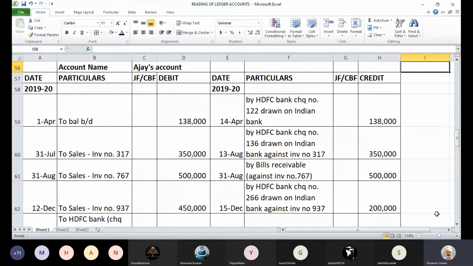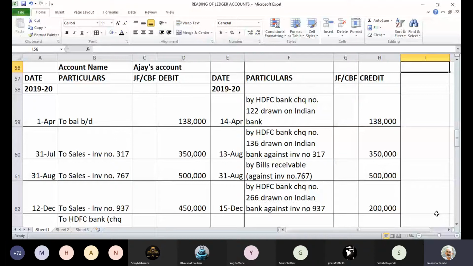Ajay is our customer. We have sold goods to Ajay, and from time to time the payment is received from Ajay. The financial year for which the account is given is 2019-2020. Now one by one we'll analyze and interpret the transactions.